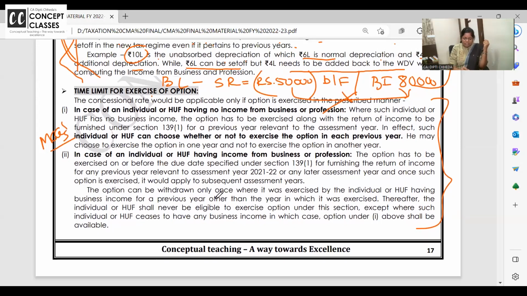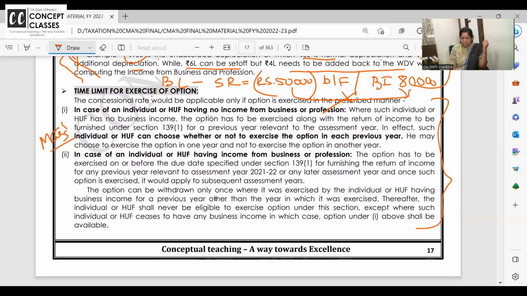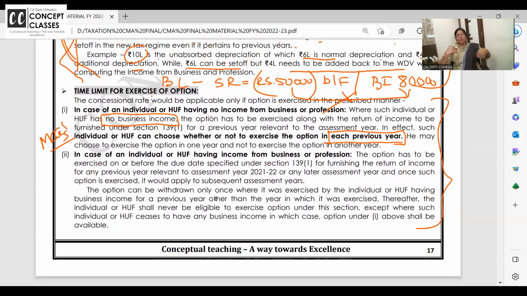In case an individual or HUF has no income from business, the option has to be exercised along with the return of income for the previous year. In effect, the individual can choose whether or not to exercise each year. I want you to highlight this, put it in a box: no business income, each year you make a choice. Old, new, new, old, old, whatever.